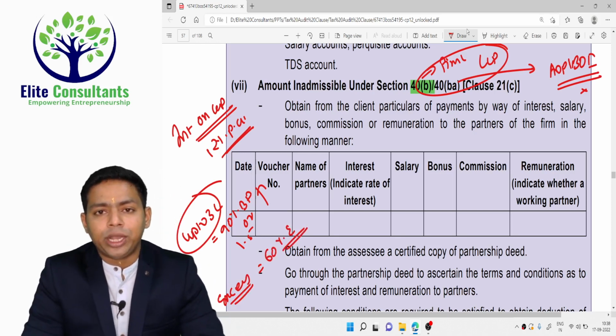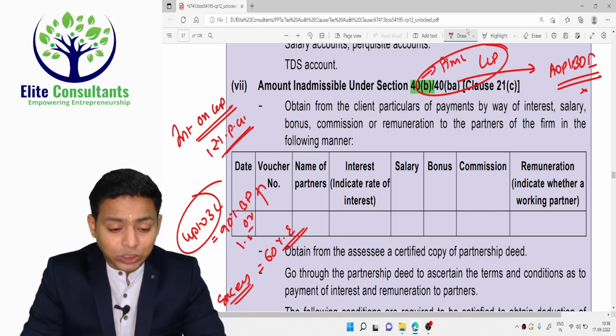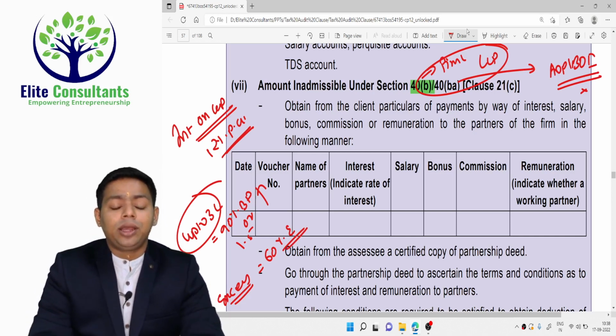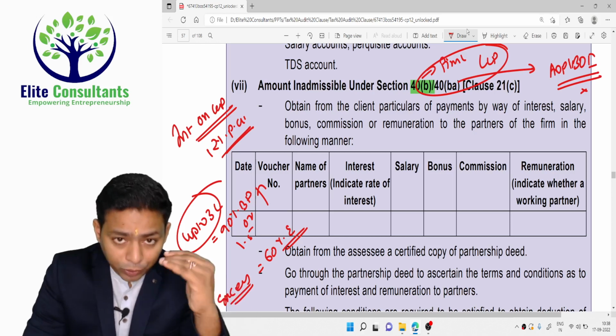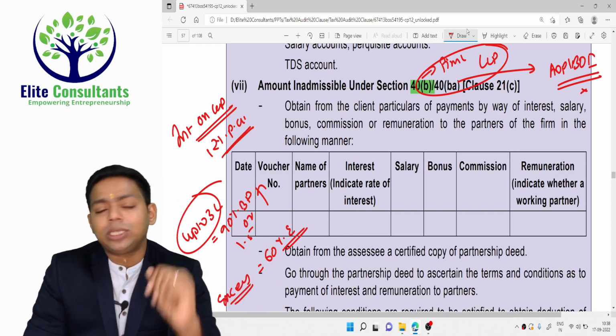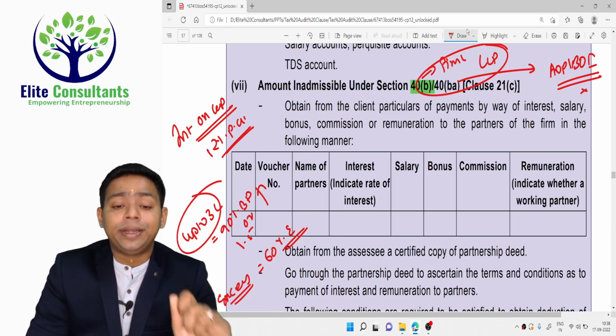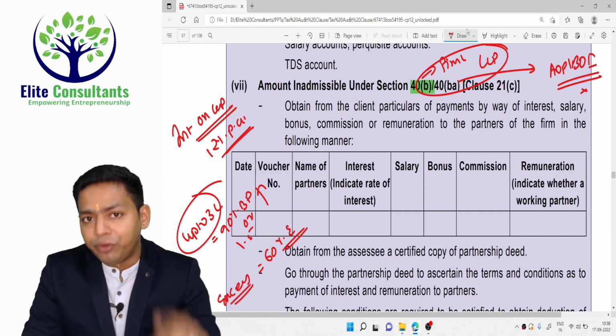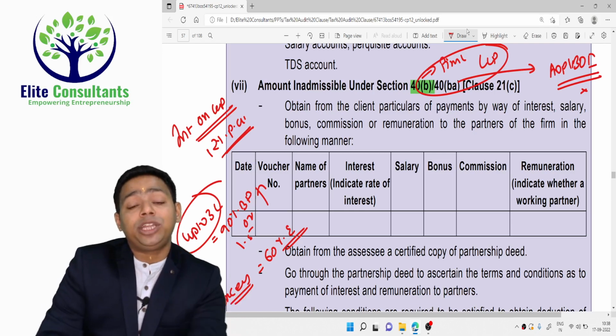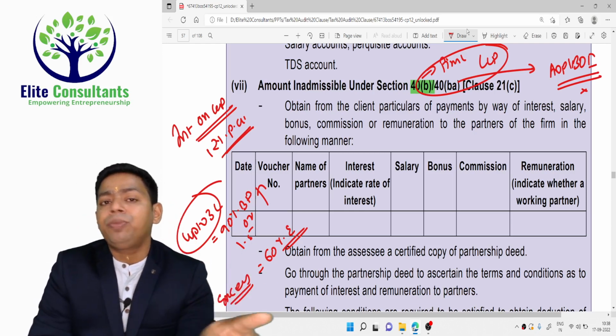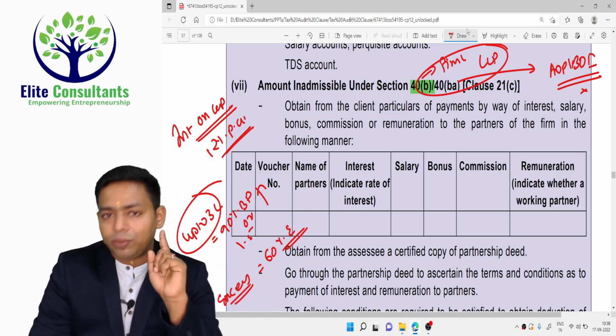Once we have computed the limit, you may give more than this, you may give less than this, but if you have given up to this, then there won't be any consequences under 40B. If you have paid more than this, then that much amount will be disallowed in the hands of the firm, and whatever amount is disallowed in the hands of the firm cannot be taxable in the hands of the partner.